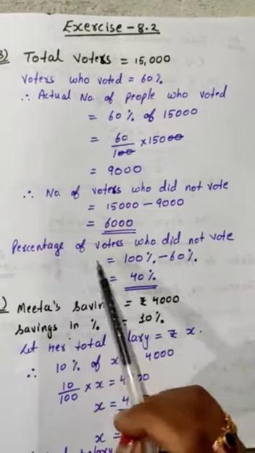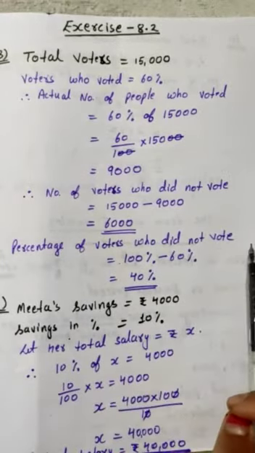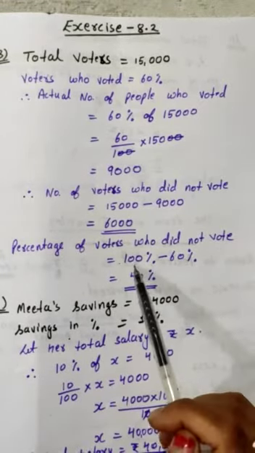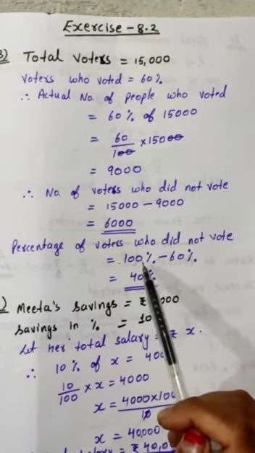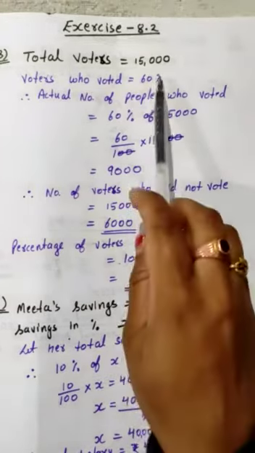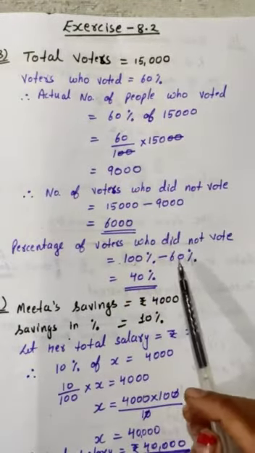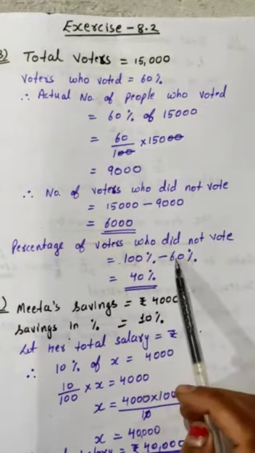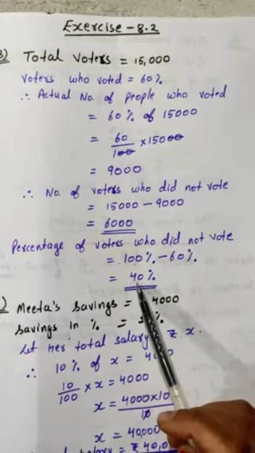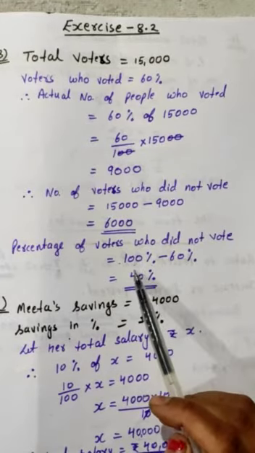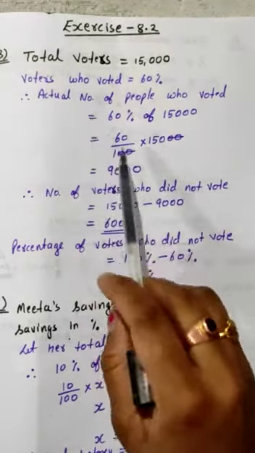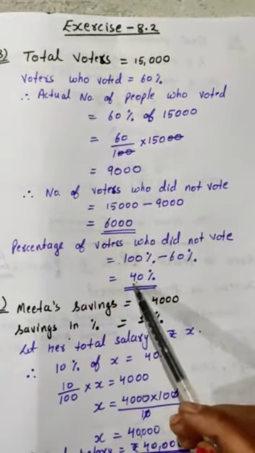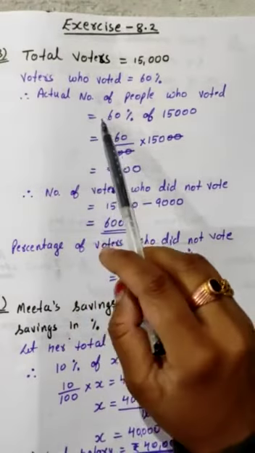First of all, the percentage of voters who did not vote will be 100 minus 60, because you know total percentage is always 100. So 60% voted. So those who did not vote are total minus 60, which is 40%. Now you have two options. Actually I did this last, so you have two options. You can directly calculate the actual number of voters as 40% of 15,000. I have done it in the other way.